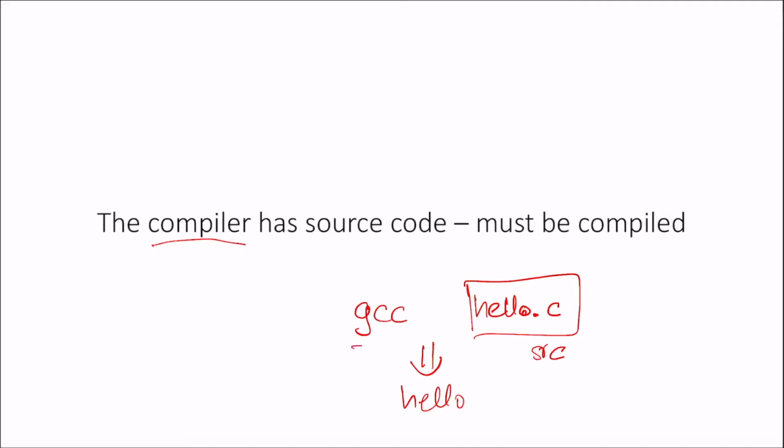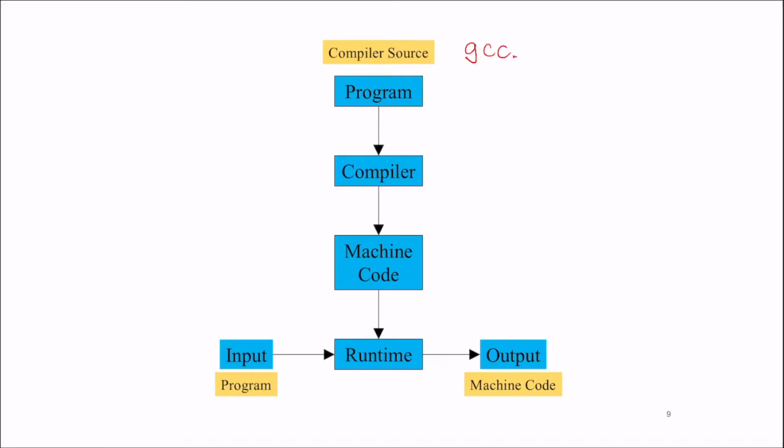What about GCC itself? Surely that binary doesn't come as a binary. Somebody must have written down this compiler. There must be something like a gcc.c. Obviously, a compiler is going to be a complex project, with lots of source files. So it's kind of silly to assume that there would be a single C file called gcc.c. But there must be some source code for GCC that is compiled in order to produce the binary GCC. For the sake of simplicity, let's call it gcc.c as a source code for a compiler.